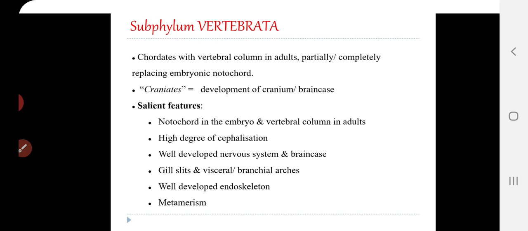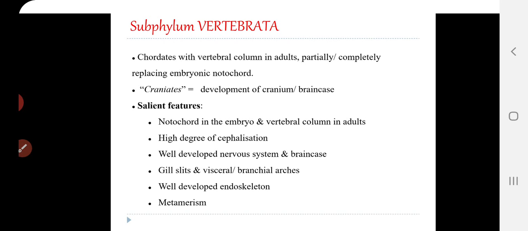Another feature that all the vertebrates possess is the presence of a cranium. It is the cranium or the skull which protects the brain as well as the important sense organs, and that is why they are included under the group craniata. Now, these are the two important features of the subphylum vertebrata. The most important one is the presence of vertebrae, and that is why they get their name vertebrata. The second one is the presence of a skull, otherwise known as cranium, and that is why they have been grouped under Craniata.